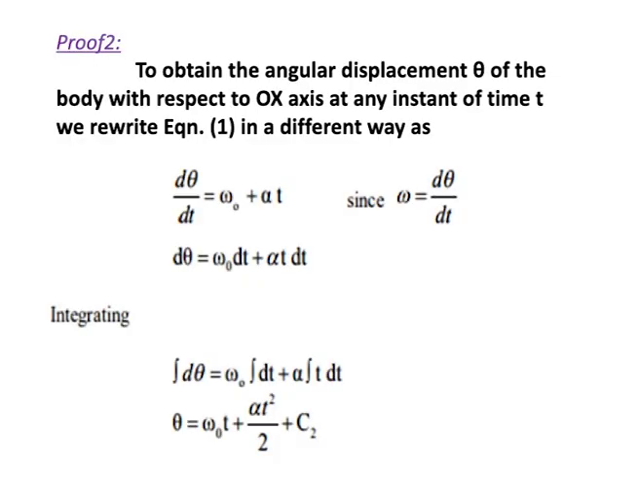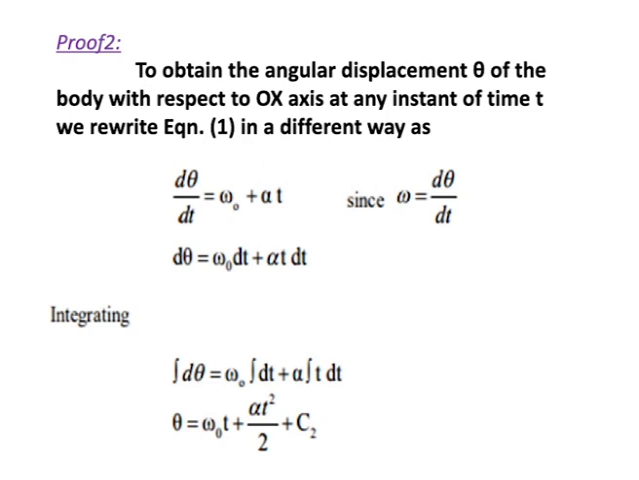Now applying integration on both sides, the integration of d theta is equal to omega naught into the integration of dt plus alpha into the integration of t dt. Integration cancels differentiation, so we can write theta is equal to omega naught into, with respect to t, t plus alpha, which is constant, and the integration of t. The integration of x is x square by 2, so the integration of t is t square by 2 plus c2, where c2 is the integral constant.